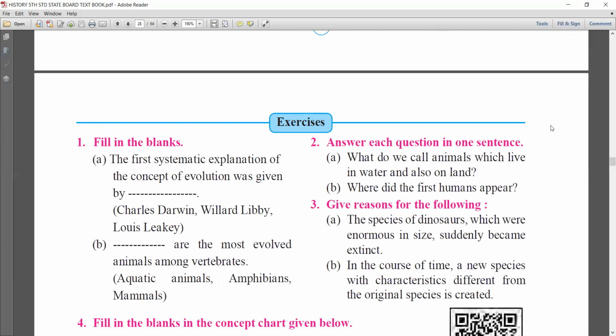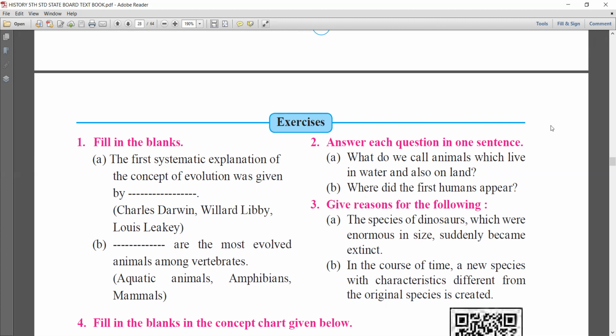The first systematic explanation of the concept of evolution was given by. Who gave this concept of evolution? Yes, it is Charles Darwin. The answer is Charles Darwin. Got it? Now I'll move to B1. Dash are the most evolved animals among vertebrates. Vertebrates. Yes.